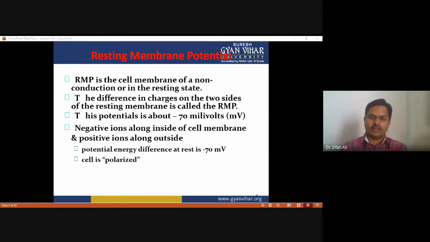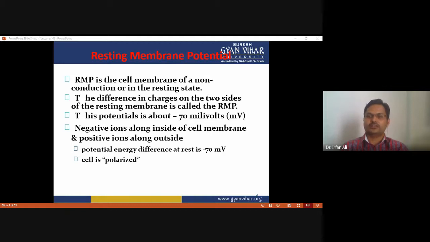So obviously, there are fewer gates for sodium ion transport and a large number of gates for potassium ion transport, so a large number of ions can move across the neuron membrane. That's why it creates a slight difference along the membrane. This membrane potential is around minus 70 millivolt, with negative ions along the inside of the cell membrane and positive ions along the outside.